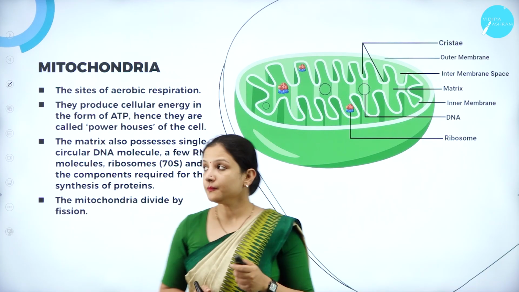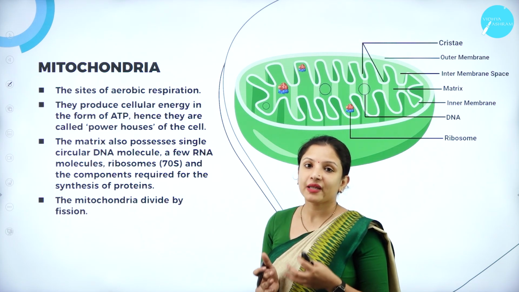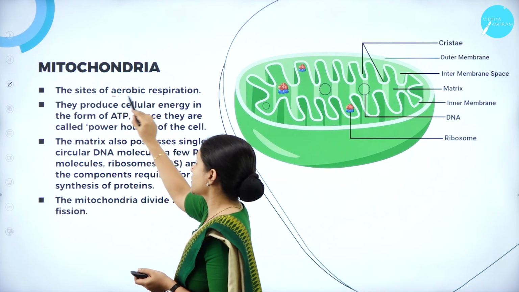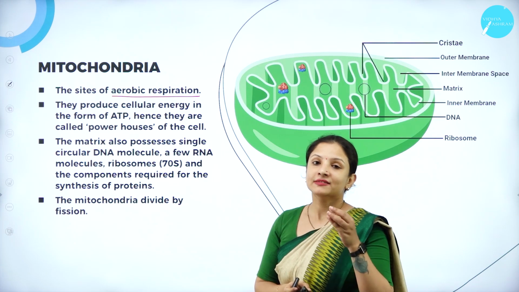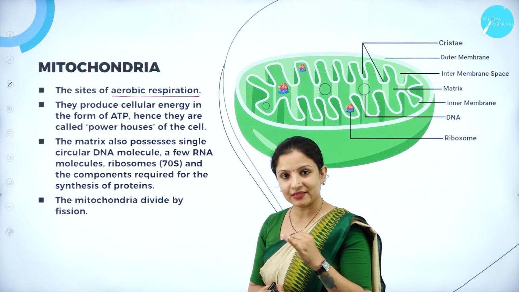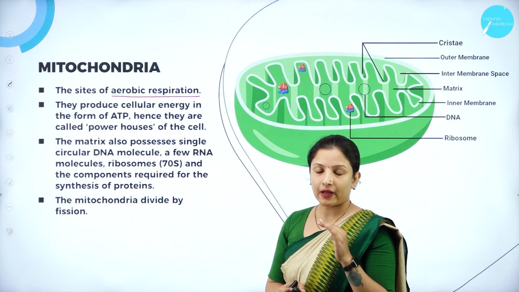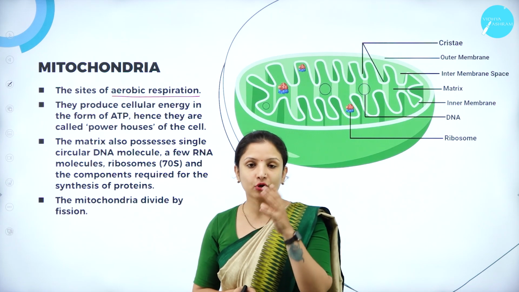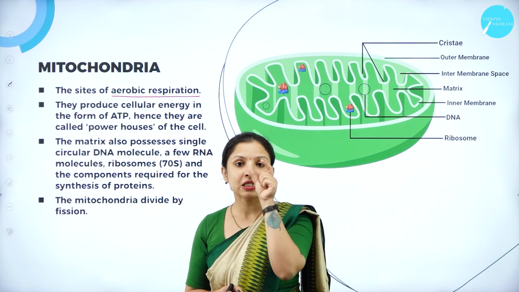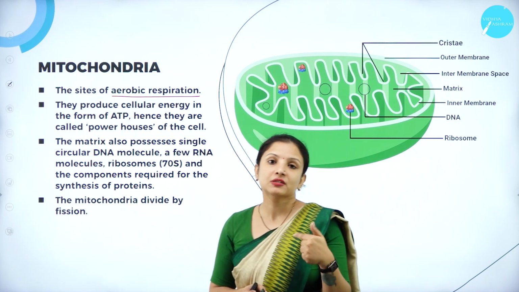Moving further, the functions of the mitochondria: they are the main sites for aerobic respiration, be it in plants or animals. Whatever respiration occurs in the cell is controlled by the mitochondria. I'm not talking about normal breathing, but the respiration occurring in each cell, because there also respiration is needed for the synthesis of ATP.